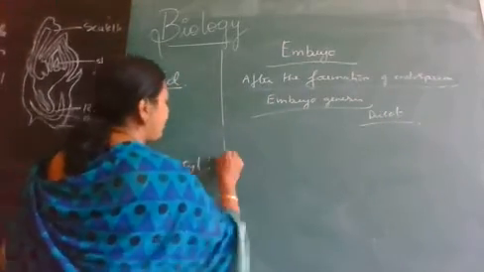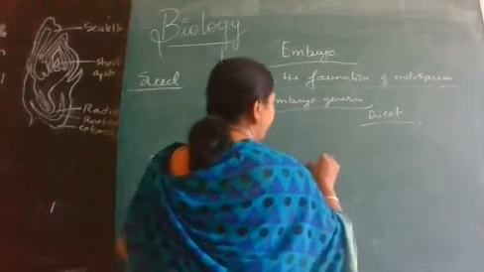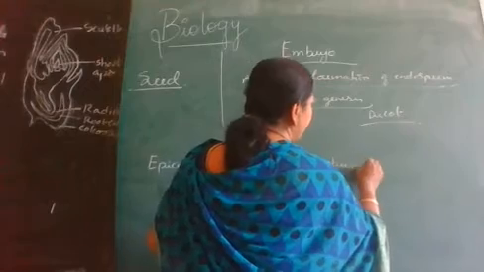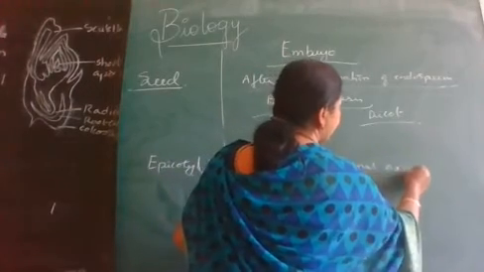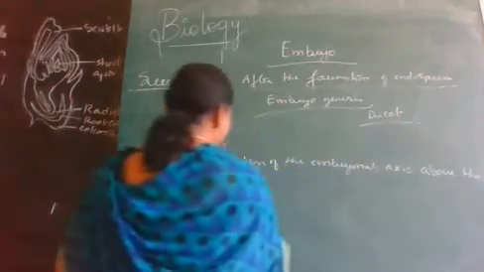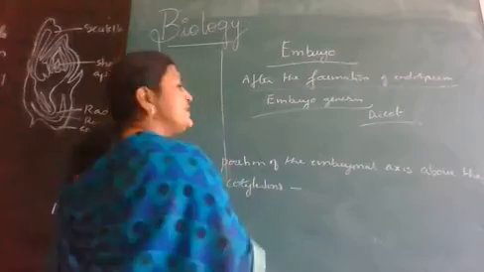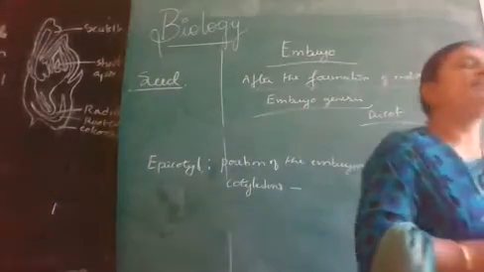What is epicotyl? Portion of the embryonal axis above the what? Cotyledons. Above the cotyledons is called epicotyl.